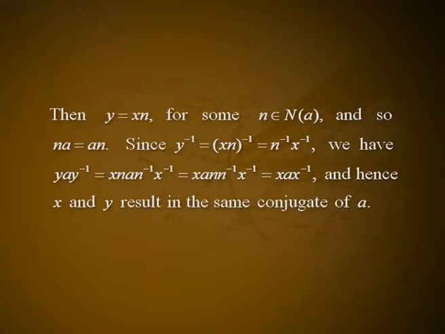Suppose that X and Y belonging to G are in the same left coset of the normalizer of A in G. Then Y is equal to X n for some n belonging to N, and so n A is equal to A n. Since Y inverse is equal to X n whole inverse, which is n inverse X inverse, we have Y A Y inverse is equal to X n A n inverse X inverse, that is equal to X A n n inverse X inverse, that is equal to X A X inverse, and hence X and Y result in the same conjugate of A.